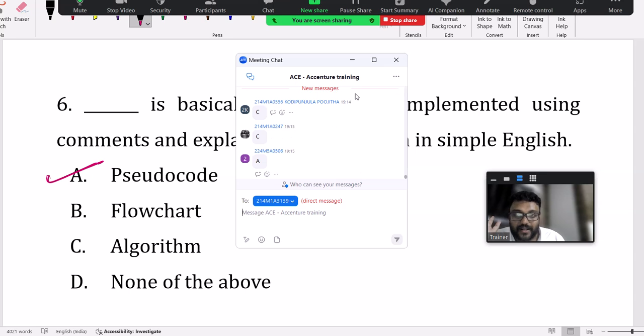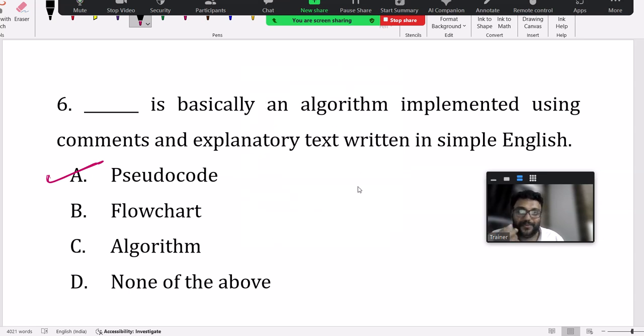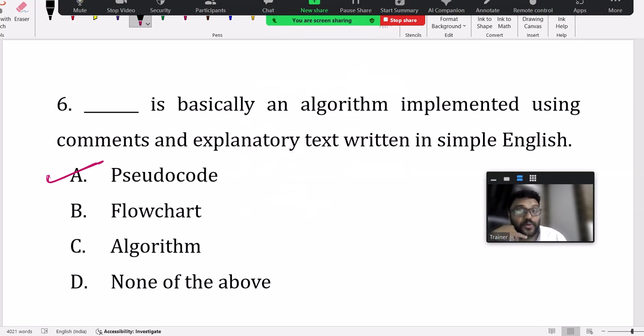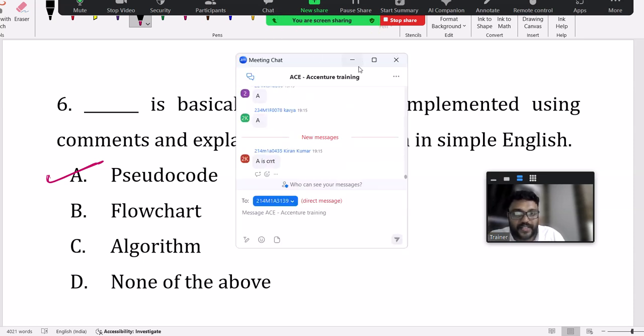A lot of people gave the answer as algorithm. See, you put algorithm there, read the sentence again. Algorithm is basically an algorithm implemented. It's not correct, right? At least since option C is wrong there. Pseudocode. First pseudocode, then algorithm and flowchart. So before writing algorithm and flowchart, pseudocode will come. First thing, whatever comes to your mind, you write it in basic English, then you can do the things better.